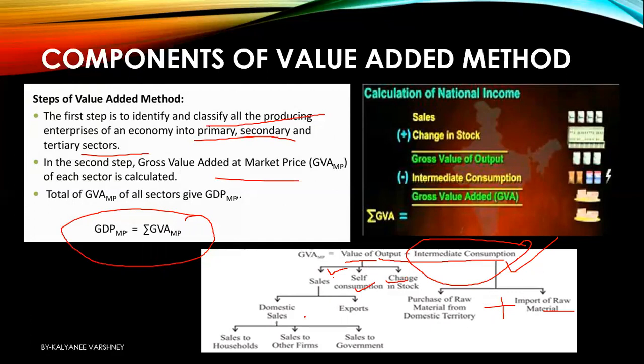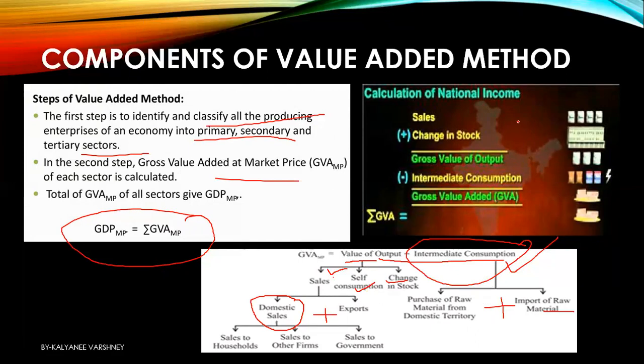Now what do you need to be careful about? If the question says domestic sales, you need to add exports in that. The reason is that you need to see how much was sold out in the economy. So for sales, you need to see how much was sold domestically and how much you have exported. That will give you the total sales. So in the examination, look for the word domestic sales. If domestic sales is given, you need to add exports to it, and if only the word sales is given, simply add sales, do not add exports to it.